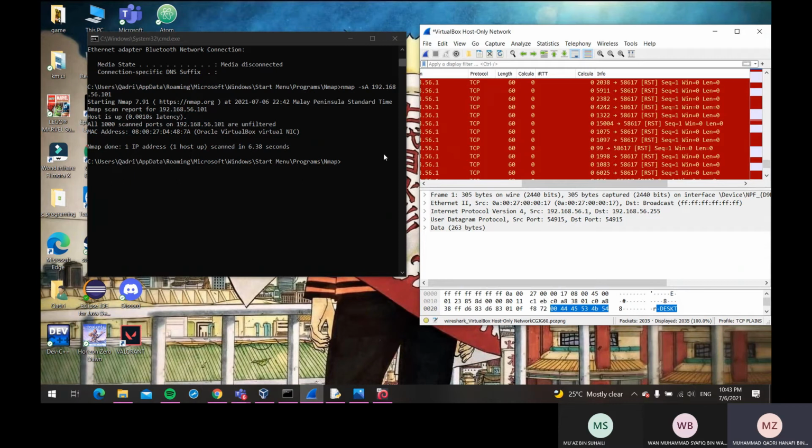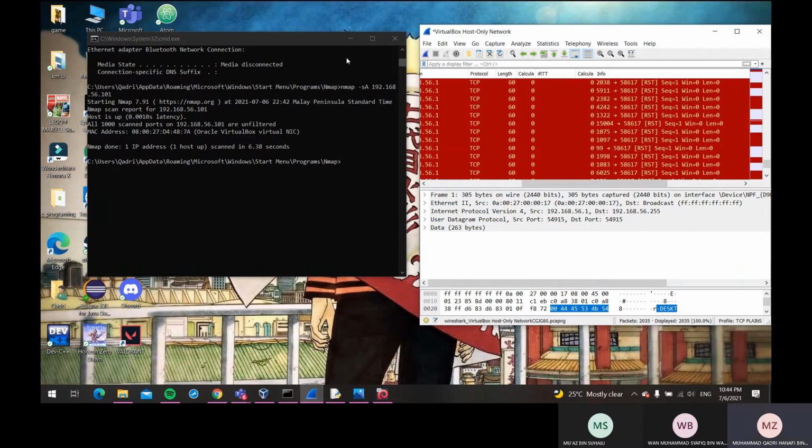If no RST response is given from the target system, Nmap assumes that the target system is filtered. And if the target system returns a RST response, as we can see here, a lot of reset packets, it means that it is unfiltered. So a filtered port is an indication that the port is behind a firewall, and an unfiltered port, as you can see here, most likely is allowed through the firewall by a specific rule, or the admin doesn't have a firewall.